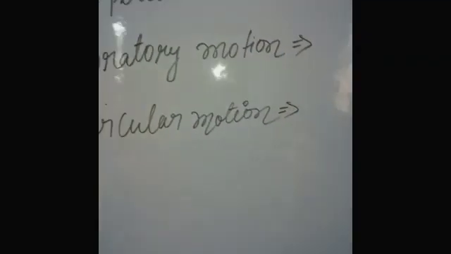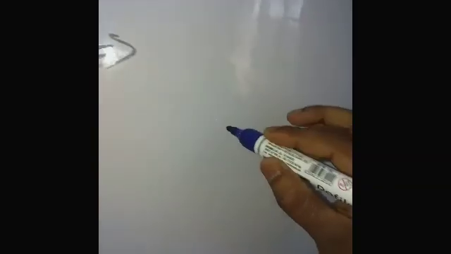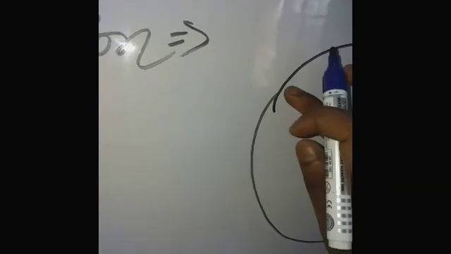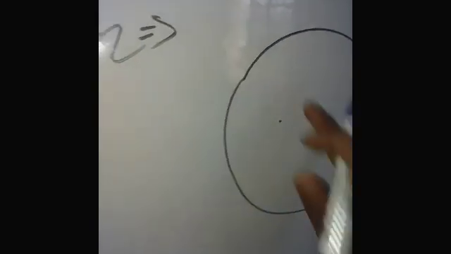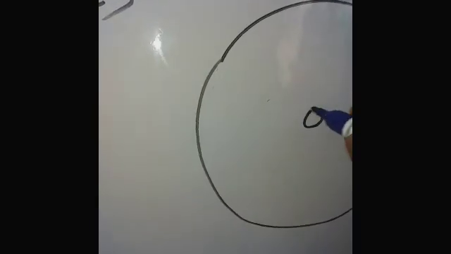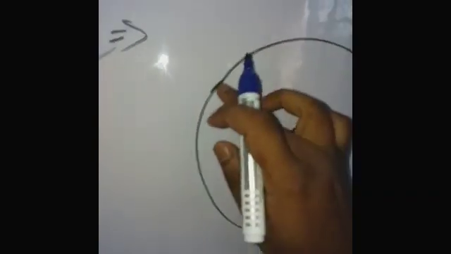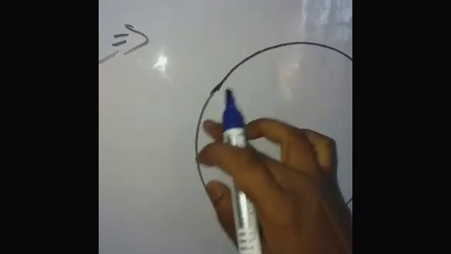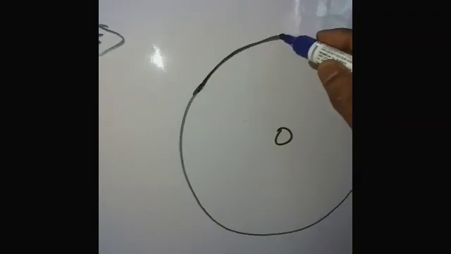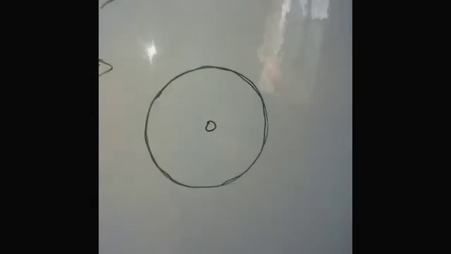Our next topic is circular motion. What is circular motion? When a body revolves around another body in a circular path, then the motion of this type of body is known as circular motion.